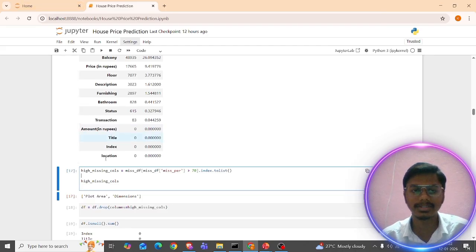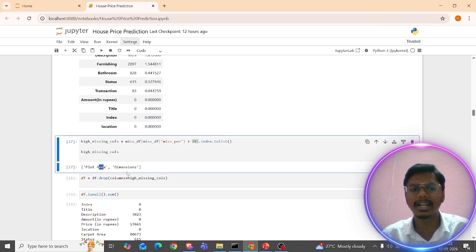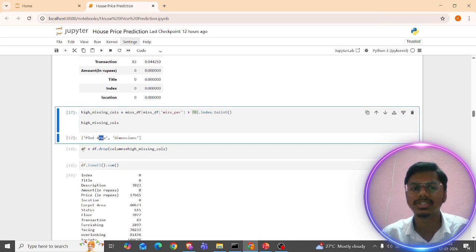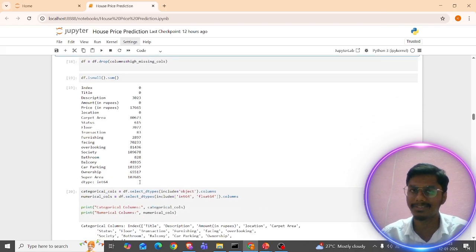So I missing values is equal to miss_df of, I'm just selecting the missing percentage greater than 70%. So now I have the columns with high missing values. The columns are the plot area and the dimension, right? So we are going to delete these using the df.drop command. df.drop of columns is equal to I missing data. So I've deleted this. Now let me check with df.isnull().sum(). So these are the columns I'm having.